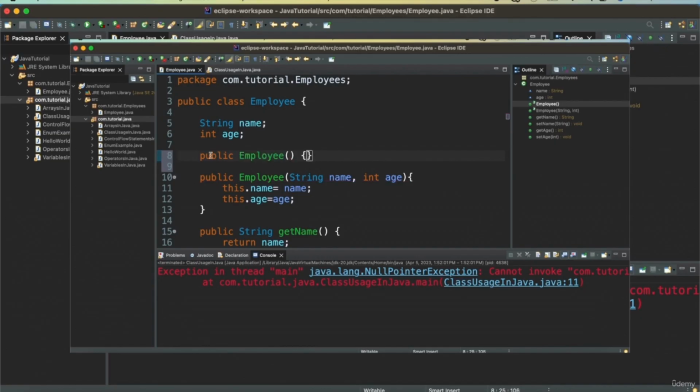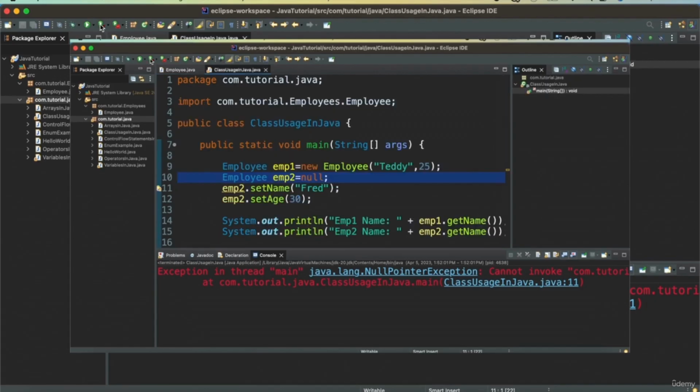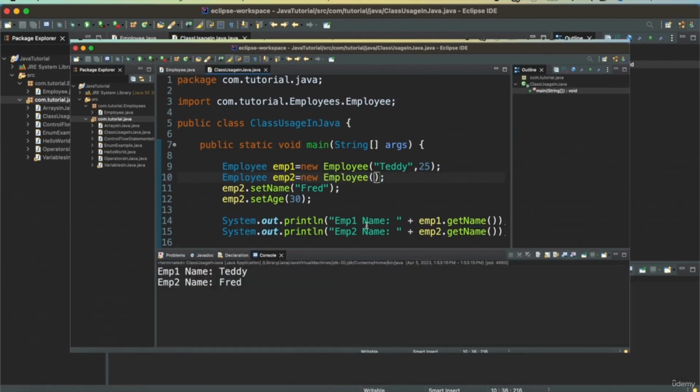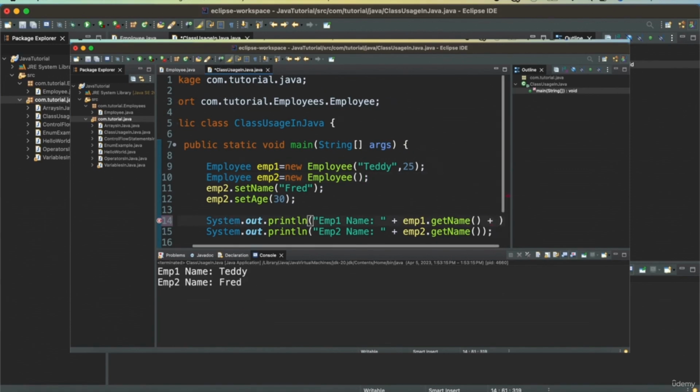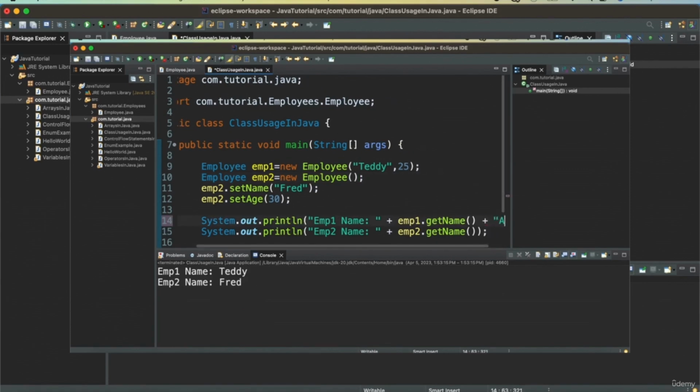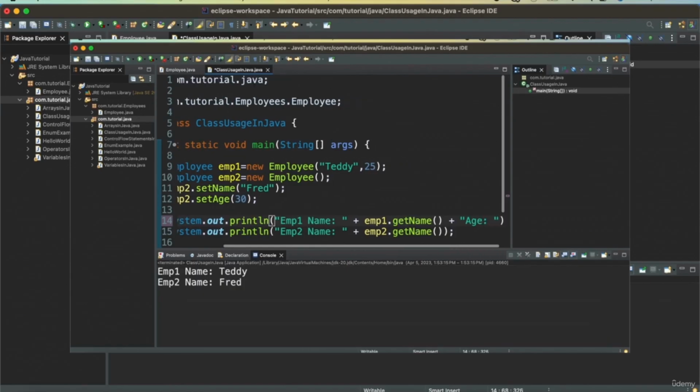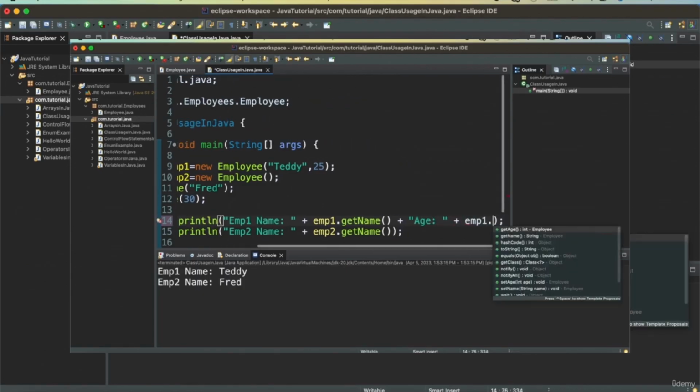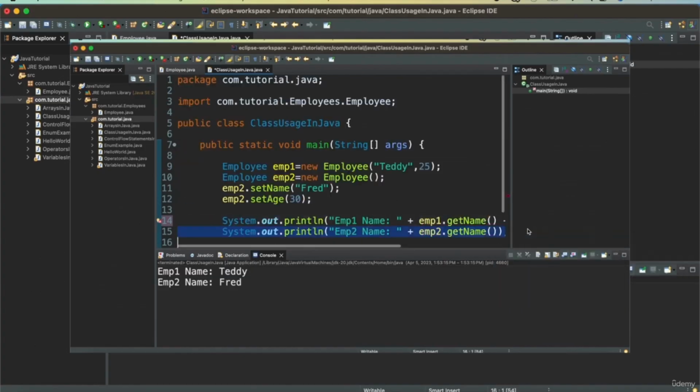So this is the default constructor. Once we have defined the default constructor, we can say now new Employee. And now when we run it, we get emp1 is Teddy and employee 2 is Fred. We can also print the age. So we will say age is emp1.getAge, and the same for employee 2.